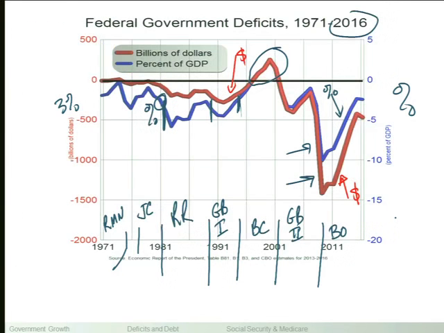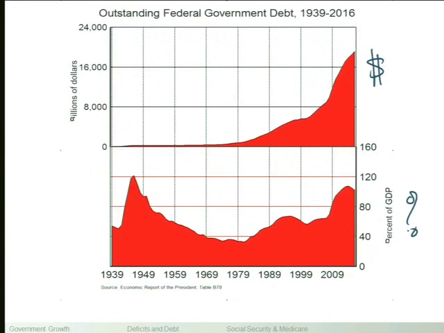Now, I got a couple more pictures. I'll get back to some definitions. This picture we've done. Here's the same picture that was in red, just because it's so effective. That looks at the outstanding federal government debt. The dollars are on the top, and expressed as a share of GDP is on the bottom.